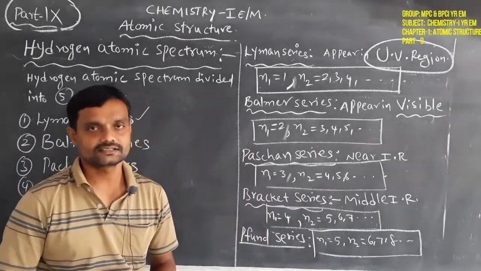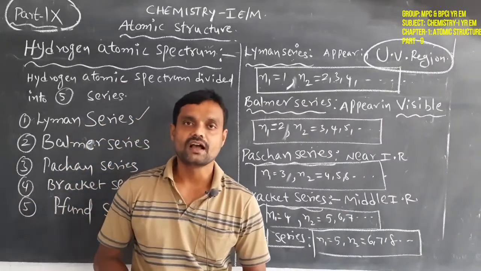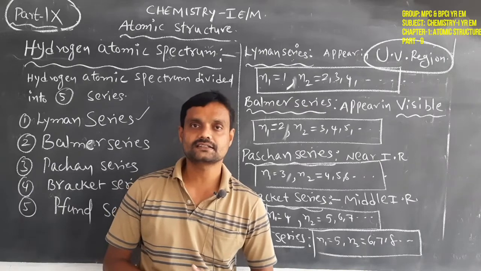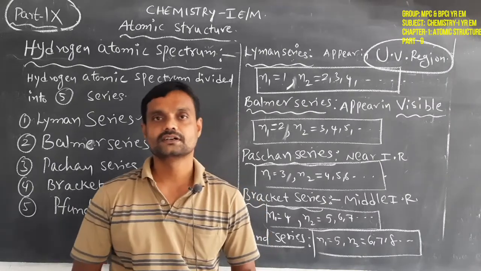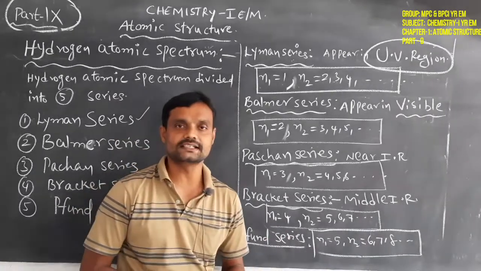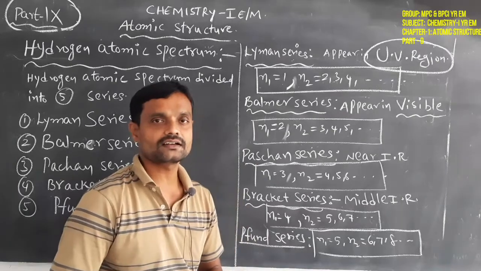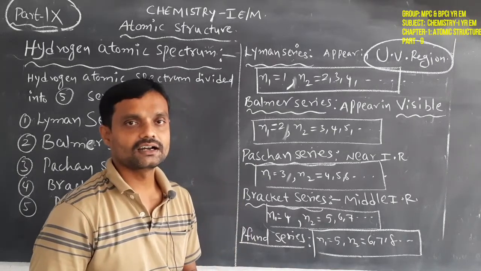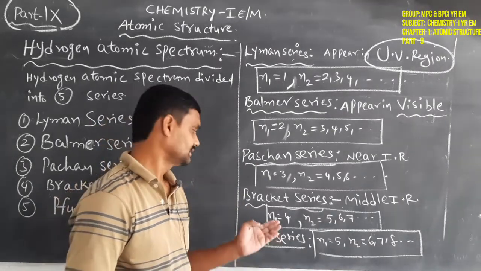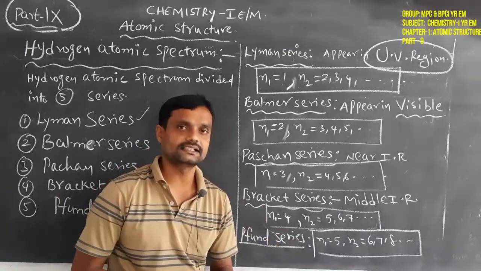Next, the Pfund series. How can it be defined? Simply, all higher energy level electrons come back to the fifth energy level. That is called the Pfund series.